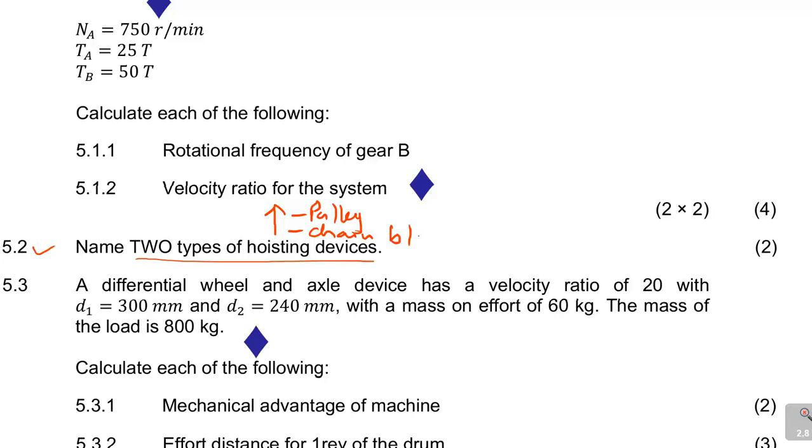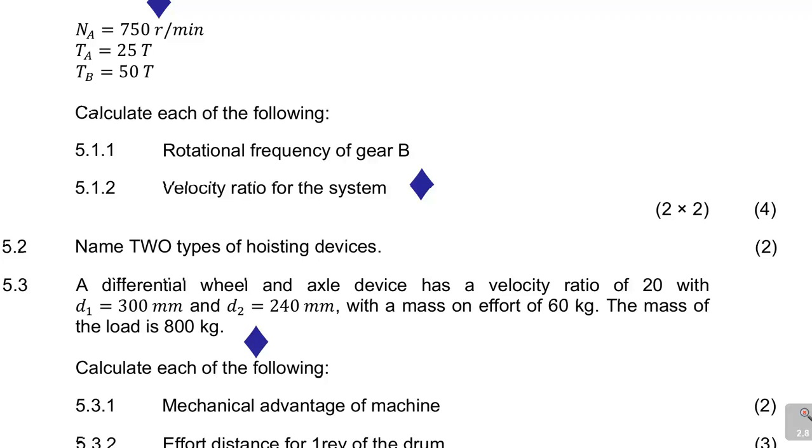That chain block in a roller door, it's a lifting device. And then so pulleys, a chain block, and basically those are the ones. It's a crane, a chain block, a pulley system, so you can leave it like that. So that is what they mean when they talk about any 2 types of a hoisting device. All right, now we're done with question 5.2.